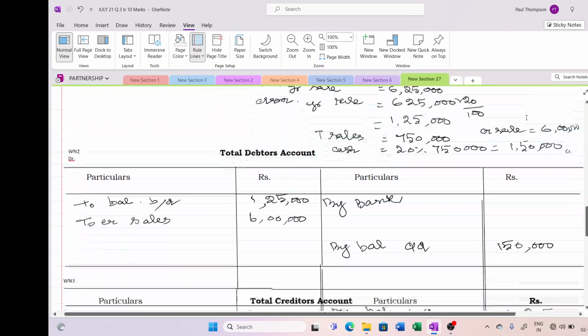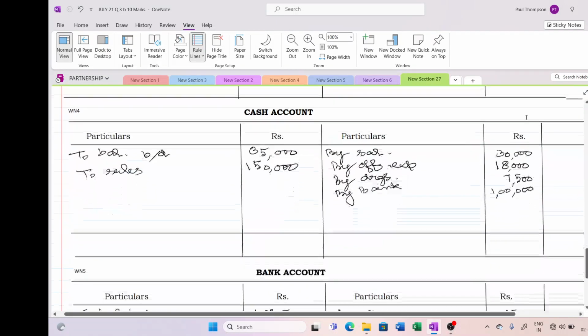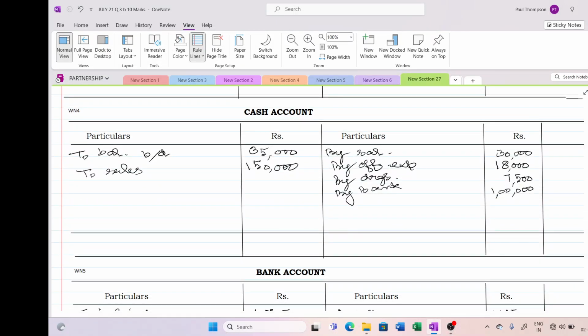Okay. So now coming back to this cash account, the defalcation we will be writing as P&L account. In bracket you can write theft or defalcation, whatever you like to do.